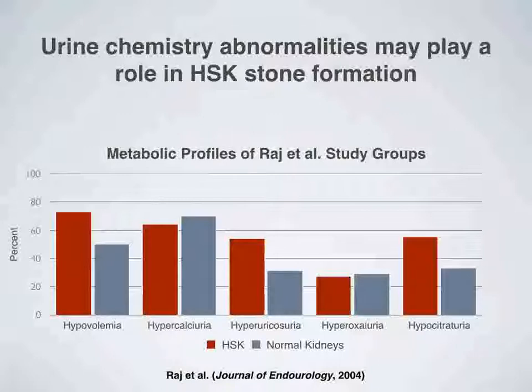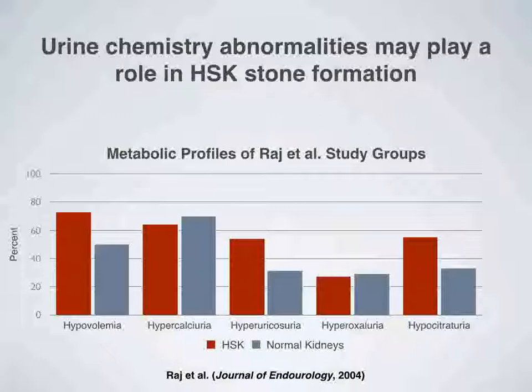Recently, there has been a debate regarding the etiology of stone formation in the horseshoe kidney. The traditional explanation for high rates of stone disease in horseshoe kidney patients was that the high insertion of the ureter and the ureter's course over the isthmus leads to urinary stasis and increased infection, ultimately leading to higher rates of stone formation. However, a study conducted at Duke in 2004 investigated the role of metabolic abnormalities in stone formation for horseshoe kidney patients. Their study was a retrospective review for 10 years of all horseshoe kidney patients at Duke and Wake Forest with renal stone disease.